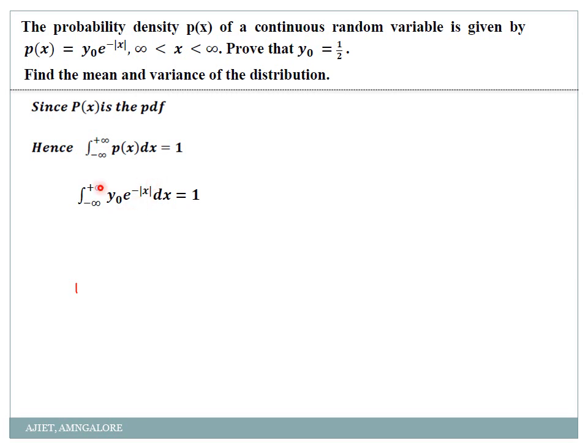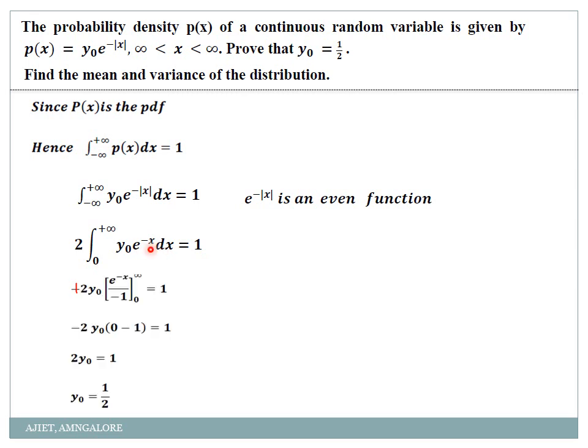So if it is an even function, I can write this as how? 2 times 0 to infinity. Here, e power minus mod x is an even function. So I can write this as 2 times 0 to infinity y0 into e power minus x (however mod, it will become plus only, so I just neglected it) into dx is equal to 1. Okay, now integrate this. What is integration of e power minus mod x? So 2 into y0 I have kept as it is.